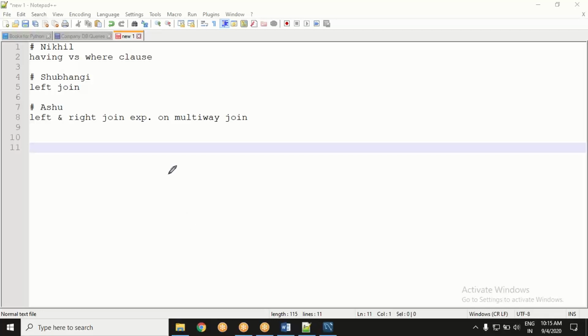Now where do the left join and right join come in? Just like we took the example, again the same scenario. You want to join the employee table with the works on table. They have some common ground.